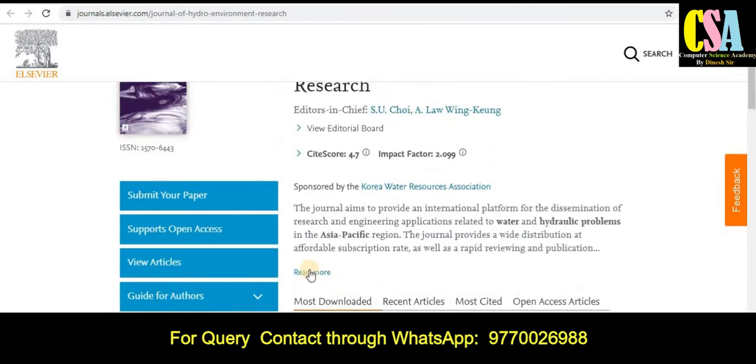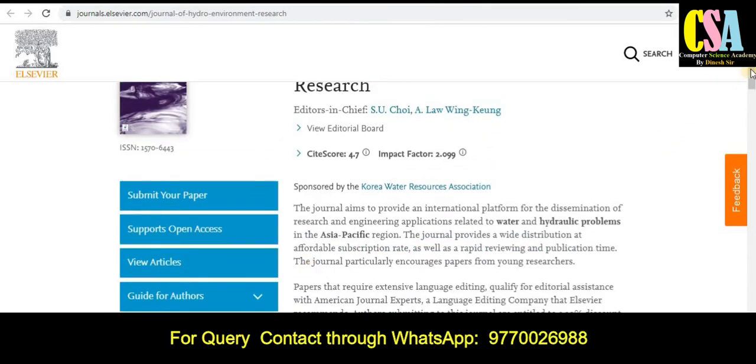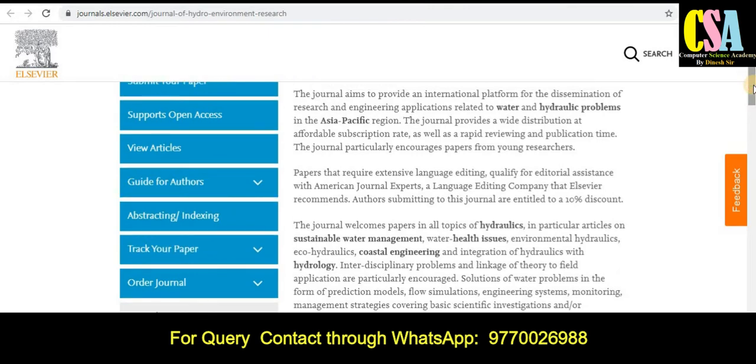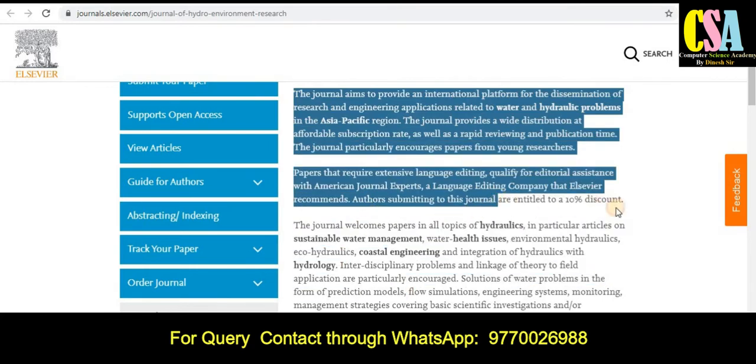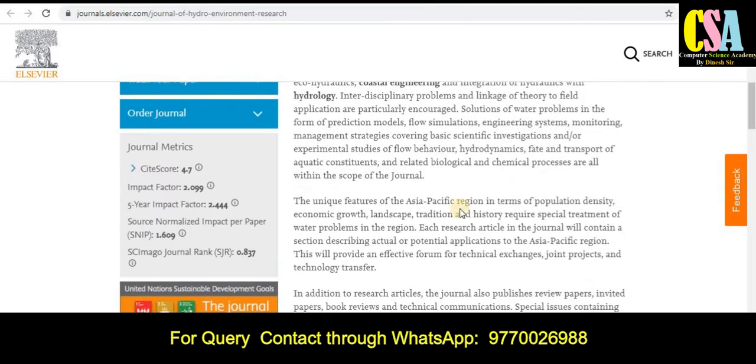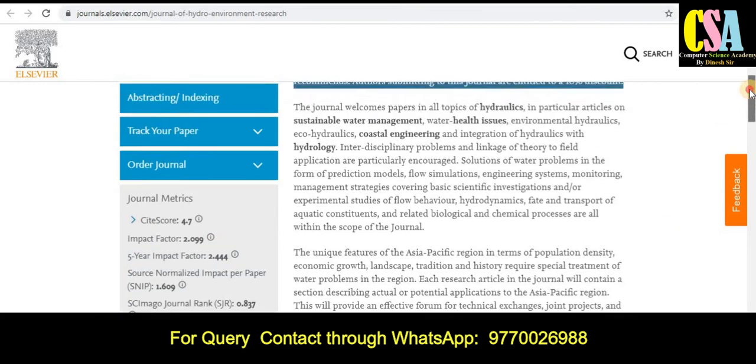In this section you will find the topics accepted by this particular journal, so read this section very carefully. Here you will find all the topics, the acceptance ratio and also the impact factor. All the things are given here. And if you want to know the journal metrics, you will find them here, so go through this.